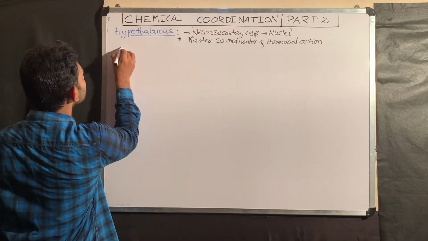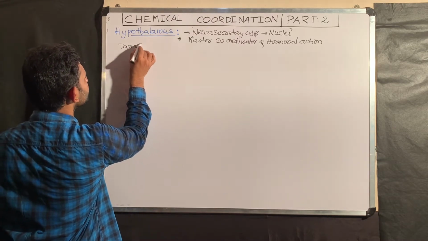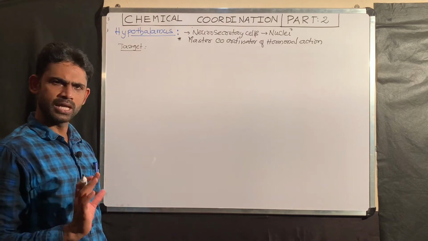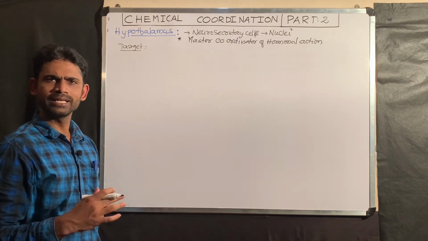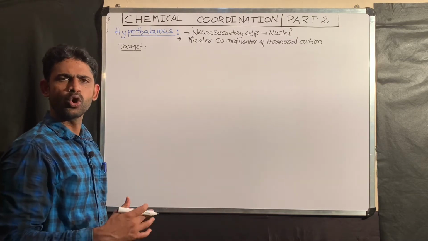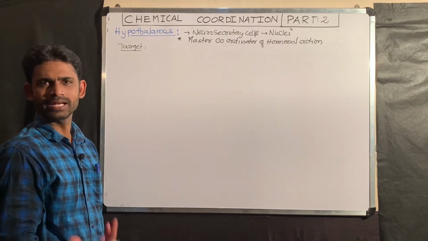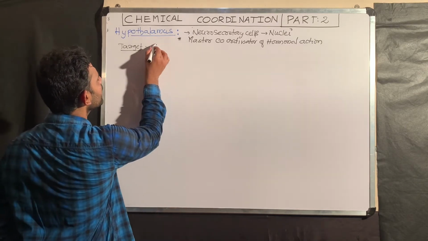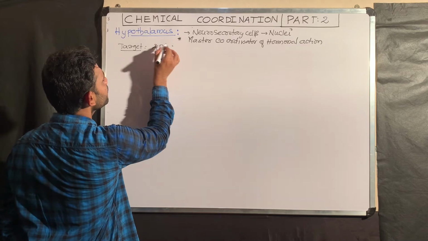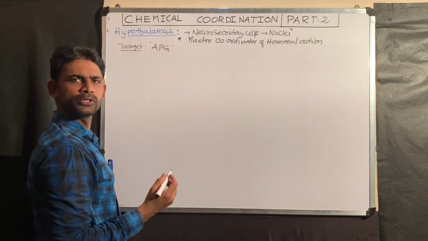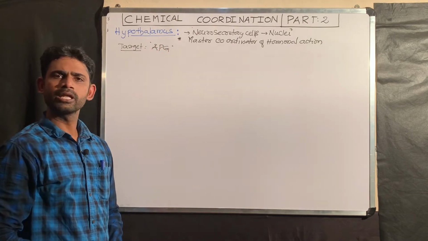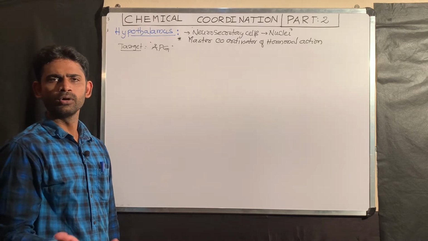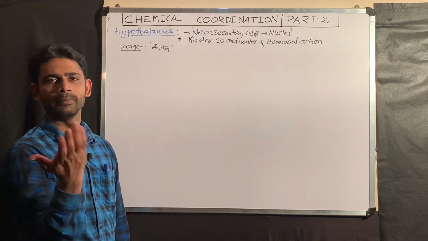So the next point is related to what is the target. As we know, the hypothalamus releases different types of hormones. The hormones released by the hypothalamus go and act on which tissue? What is the target for the hormones released by the hypothalamus? That is the APG. What does APG stand for? Anterior pituitary gland. The anterior pituitary gland is the target tissue for the hormones released by the hypothalamus.